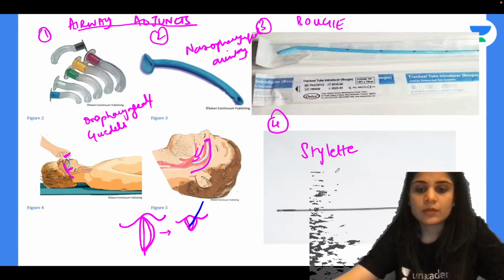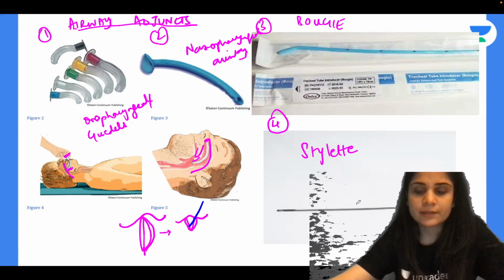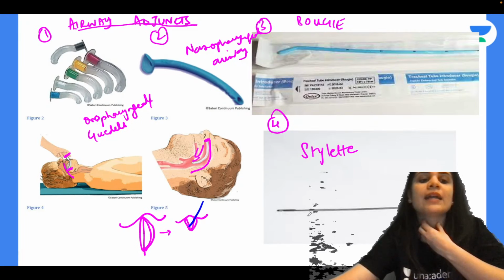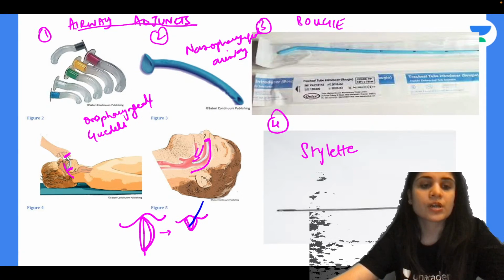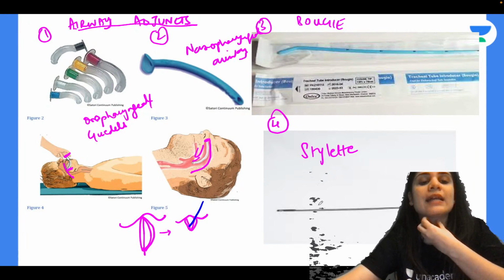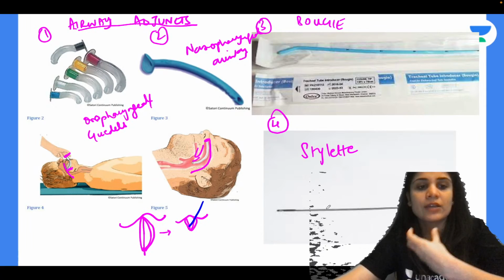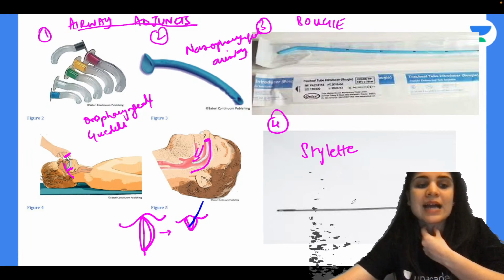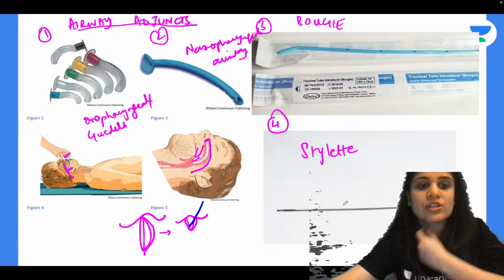Okay, now why do you use a stylet? So a stylet is used when you have an anterior larynx. So suppose you have Shah Rukh Khan coming in for surgery and you want to give him anesthesia. Now you know that his throat or his larynx is very anterior. It's seen very obviously, correct? We call it the Adam's apple, or we call it the lucky charm.